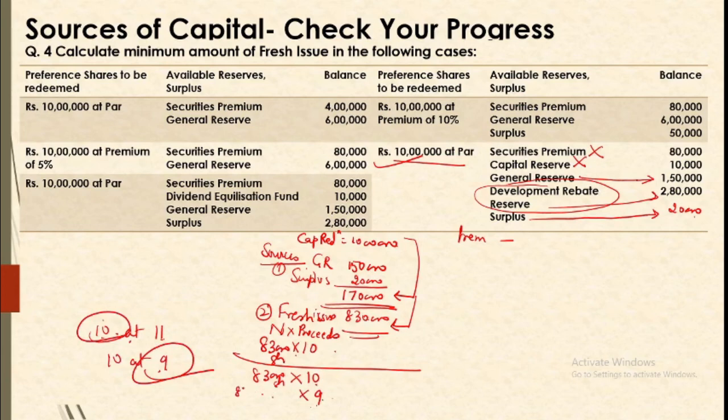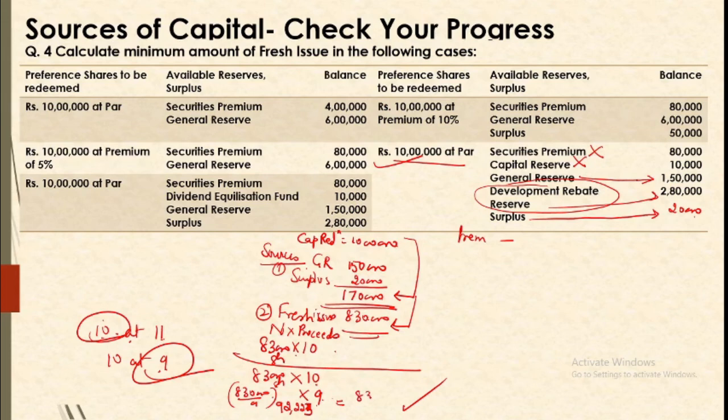So number of shares will be 8,30,000 upon 9. Now if we are getting fractions, the problem of fractions, then you will be adjusting it to the highest value. Like herein 92,222 point something is coming, so we will round it off to next higher value. We cannot round it off to lesser value. So you will round it off to next higher value, and then you will calculate proceeds. And because of this, you might be having a difference of 1 or 2 rupees which will be adjusted in surplus. Okay, so whatever difference it is coming here, that will be adjusted in surplus.